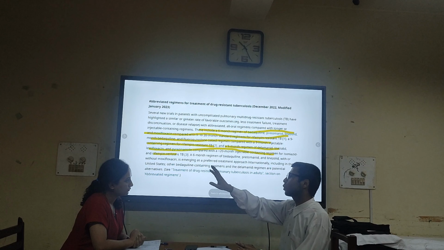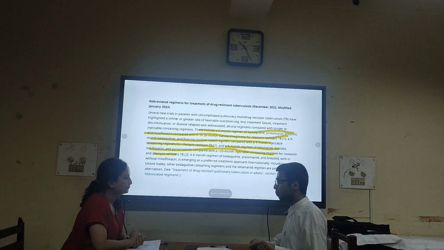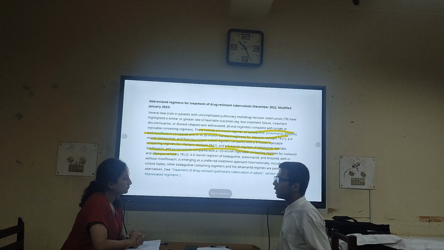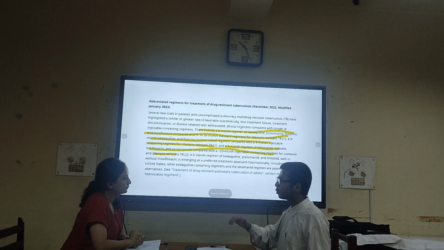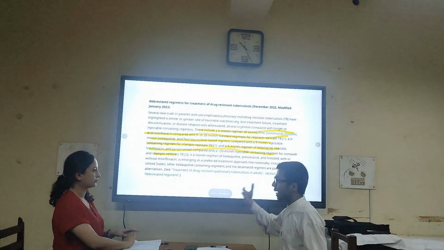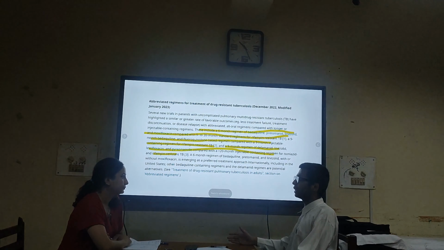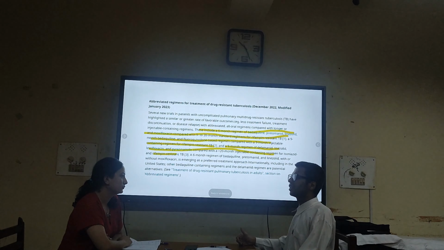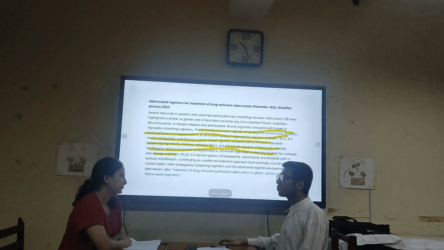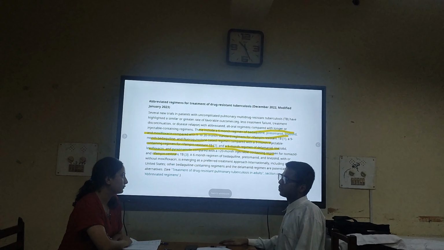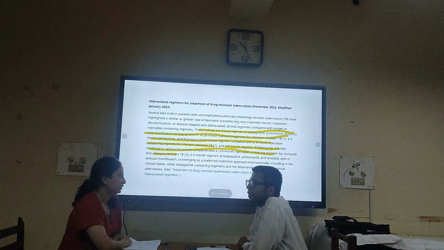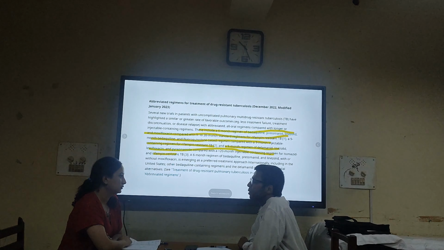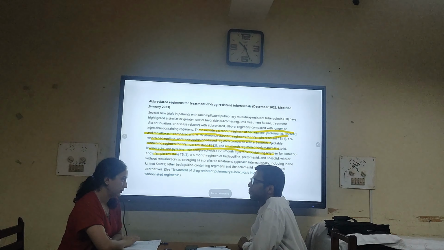And BPaLM is superior to others. If you use BPaL plus moxifloxacin, this has been found to be superior to a standard care regimen. Even BPaL compared to BPaLM, if you add moxifloxacin, this has shown more favorable outcomes, and the toxicity profile is not statistically significantly different. So definitely this is the future of MDR TB treatment.